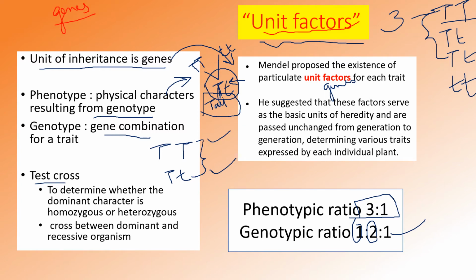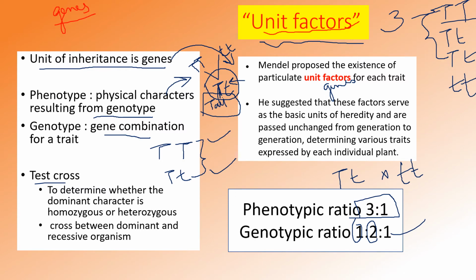So what is a test cross? Test cross is when you cross the F1 progeny to its recessive parent. Recessive means both the alleles are in recessive condition, a homozygous recessive plant.